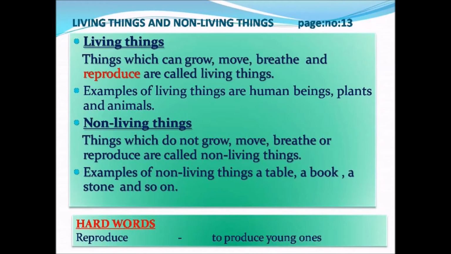The same can also be said for plants and animals. So examples of living things are human beings, plants and animals. All can grow, move, breathe and reproduce. Plants cannot move on their own, but they can show their movement by following sunlight from the east to west. An example is the sunflower. Next, we are going to see a new topic, non-living things.